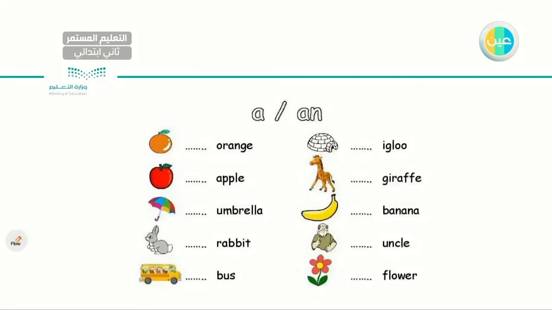Let's try to do this. If we can't do it all, we'll get back to it. Let's have the first one. I have orange. What do you think, my dear student? A or an?